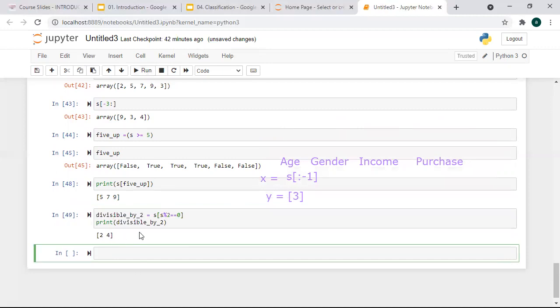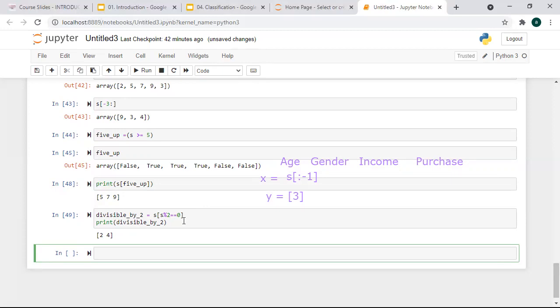So see 2 and 4, how it is working. S is the array name. Then in this index, it will check whichever elements have mod 2 giving you 0, it will consider that, assign it to this variable divisible by 2 and print it. In the square bracket, S mod 2, you're going to check it for every element.